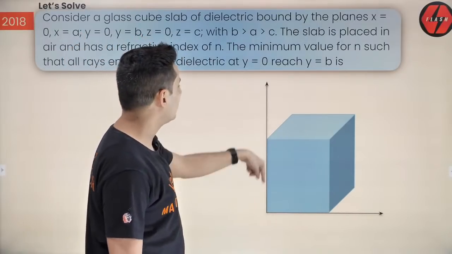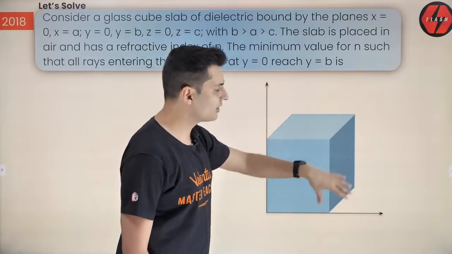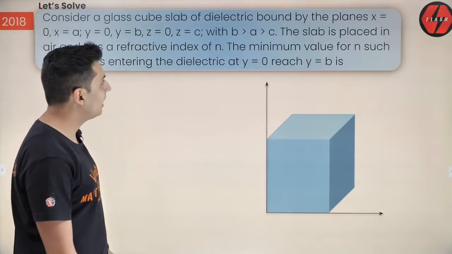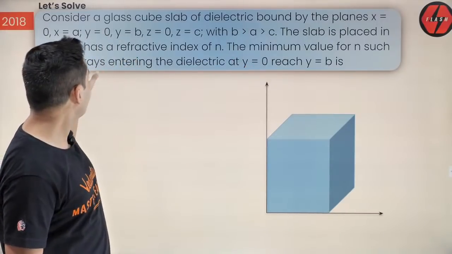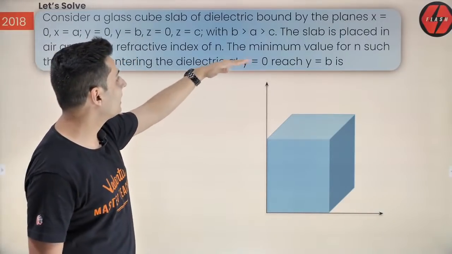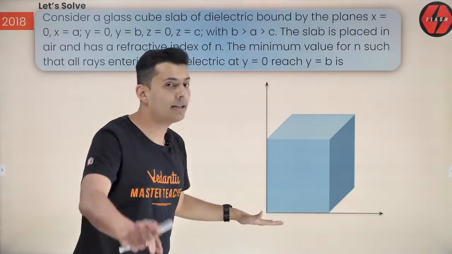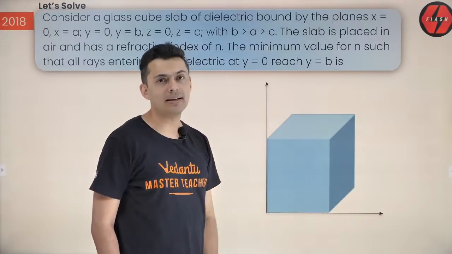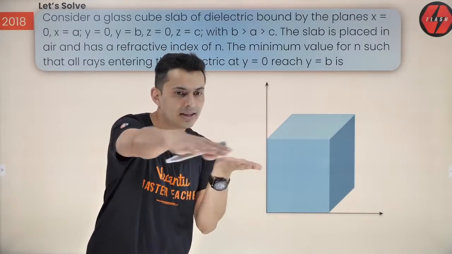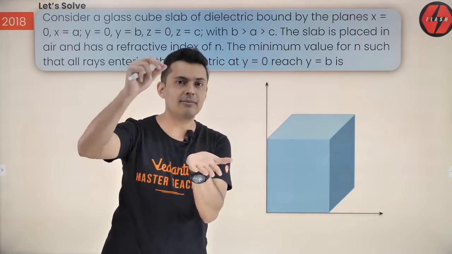Z is equal to 0 to Z is equal to C. Okay, so this is a cuboid formed. Now, if this slab is placed in air, what is the minimum value of N for which the rays which enter the dielectric at Y is equal to 0? What is the meaning of Y is equal to 0? It means the XZ plane. All those points on the XZ plane will have Y as 0.